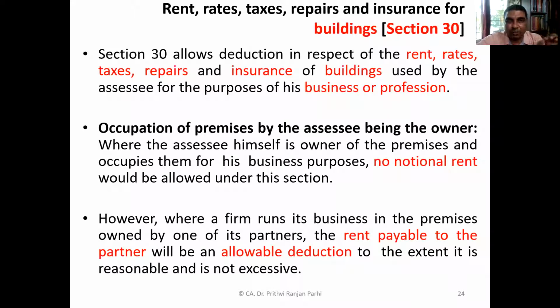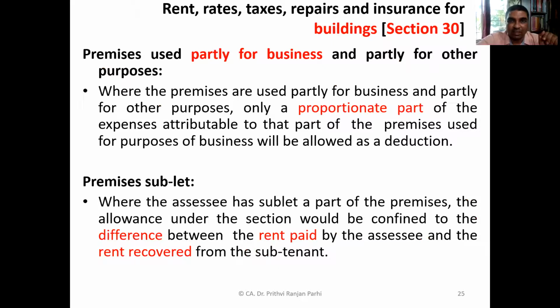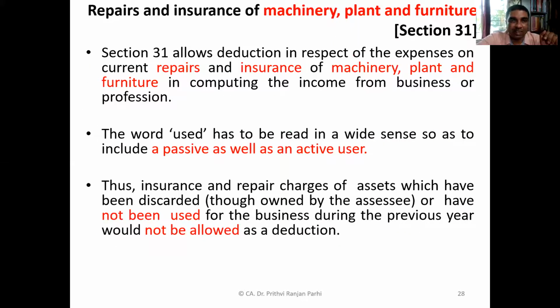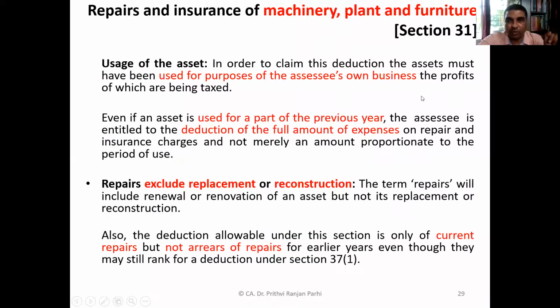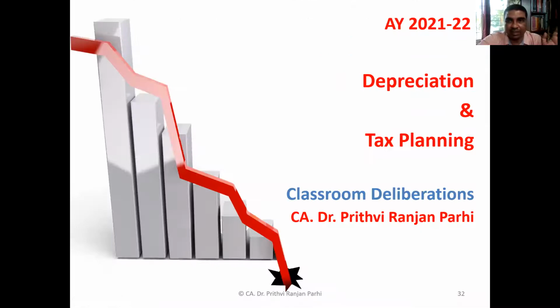Section 30 deals with rent, rates, taxes, repairs, and insurance. We had already covered it in our previous sessions. Then Section 31 talks about repair and maintenance of machinery and furniture, which we have also covered already.